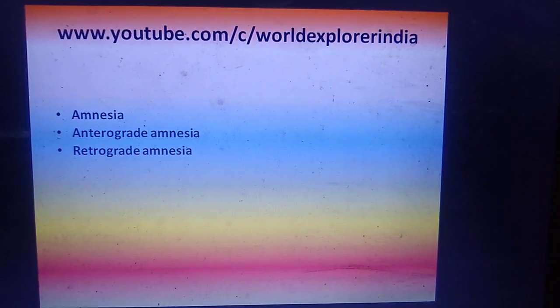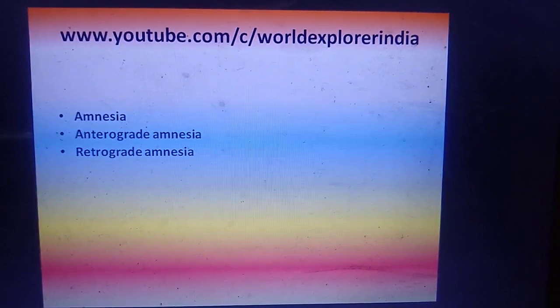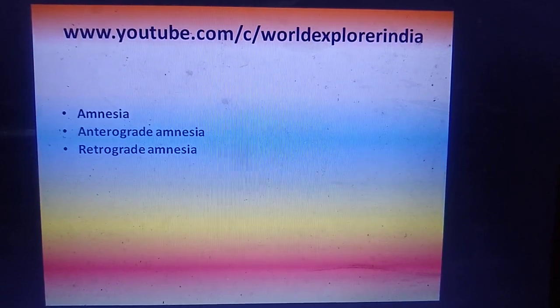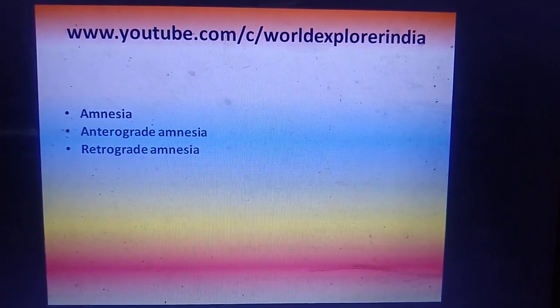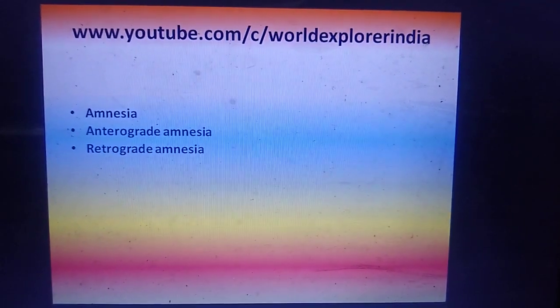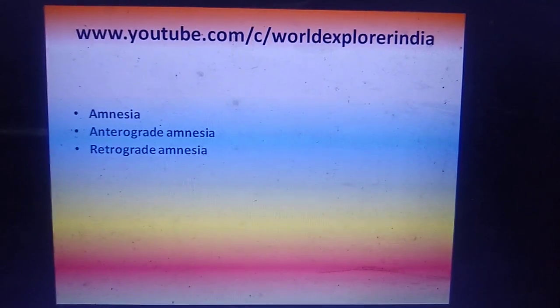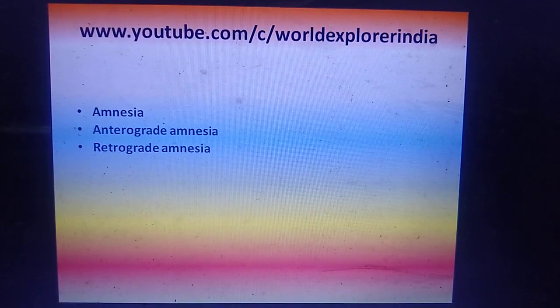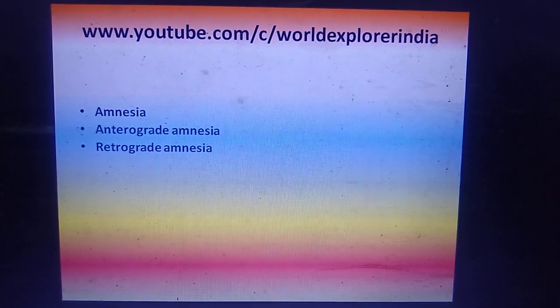Next is retrograde amnesia. It is exactly opposite of anterograde amnesia. They forget the events which are happening before the accident. Means before the traumatic event, if they are forgetting the things because of the brain injury, then it is called retrograde amnesia.